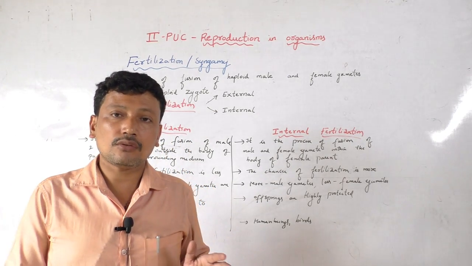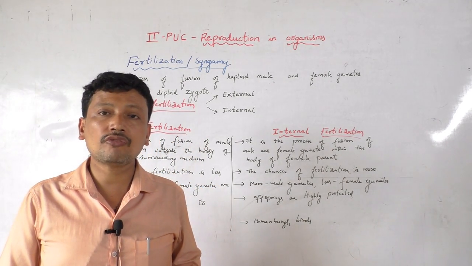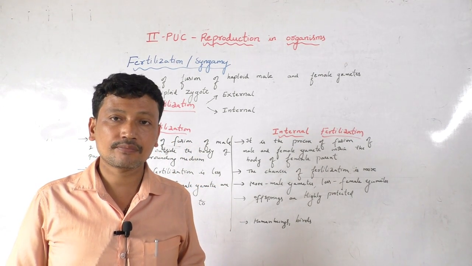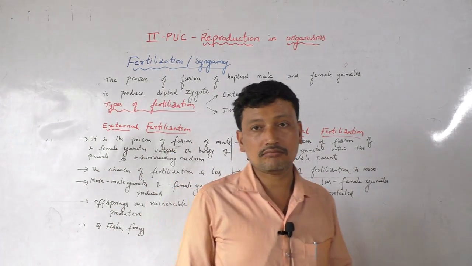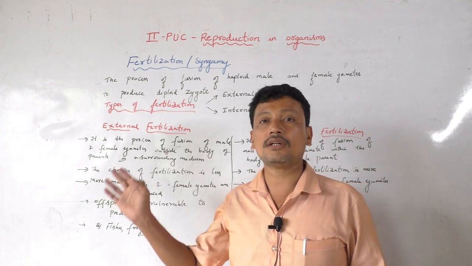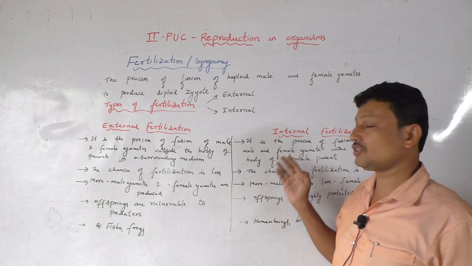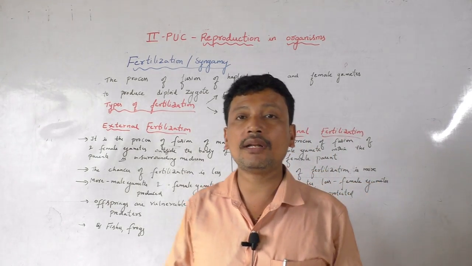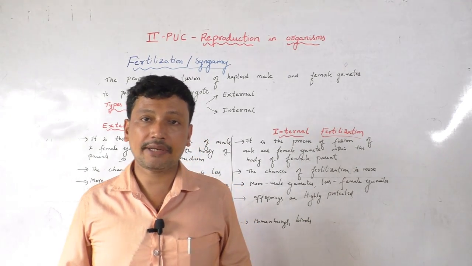External fertilization is the process of fusion of male and female gametes outside the body of the parent, that is in the surrounding medium, where most of the surrounding medium is water. This is called as what? External fertilization. In case of internal fertilization, it is the process of fusion of male and female gametes within the body of the female parent.